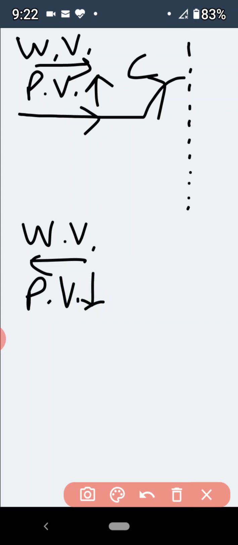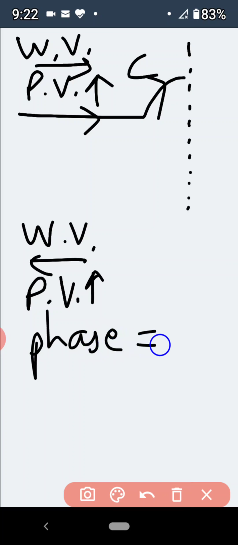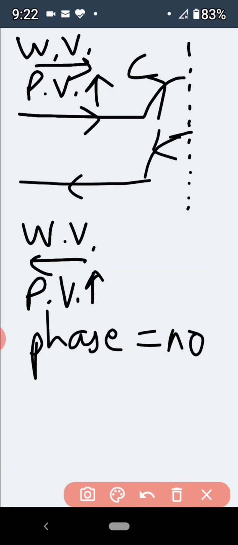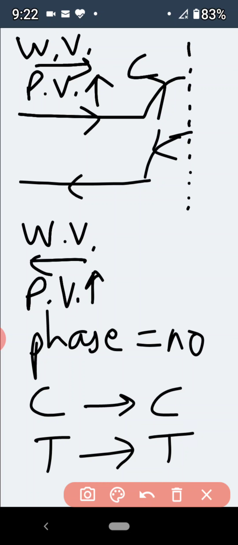So no phase change takes place, and therefore crest is reflected as crest and trough is reflected as trough. So this diagram and this explanation is necessary for the reflection of transverse wave.